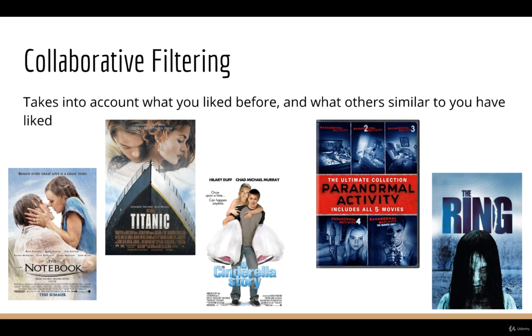The second section of this course is devoted to collaborative filtering. Whereas the first section sorts each item in the same way no matter who you are, collaborative filtering takes who you are into account. So if I liked The Notebook and A Cinderella Story, then maybe Titanic is a good recommendation for me. But if I liked Paranormal Activity and The Ring, then maybe Titanic isn't such a good choice. Collaborative filtering is all about taking into account things I've liked and finding other things that are similar.